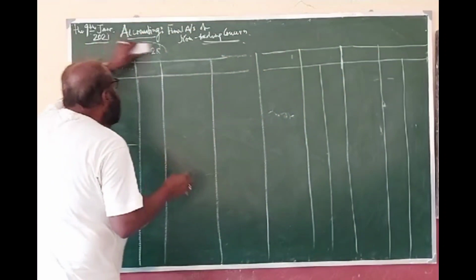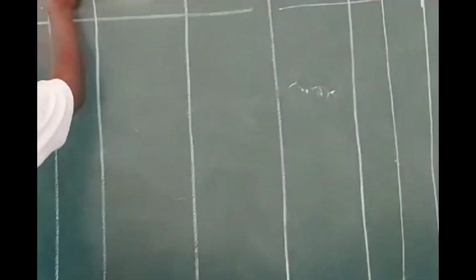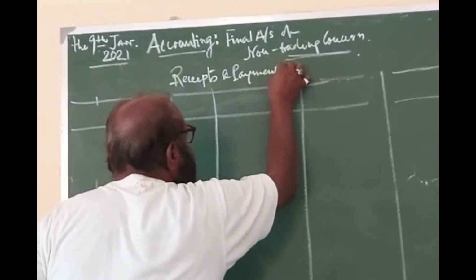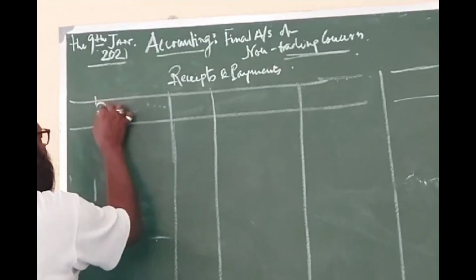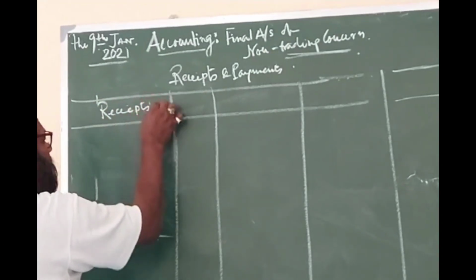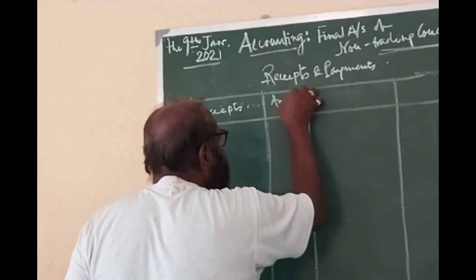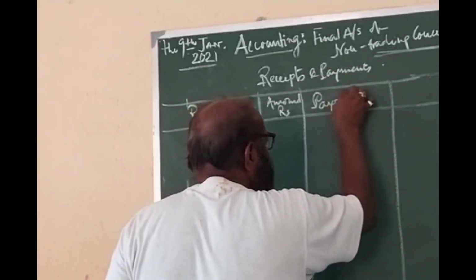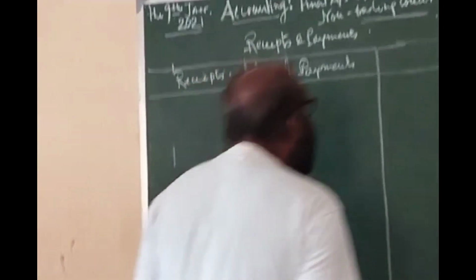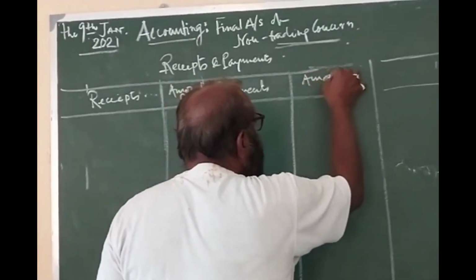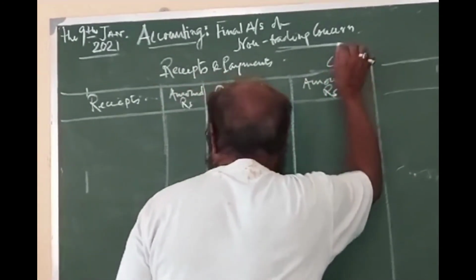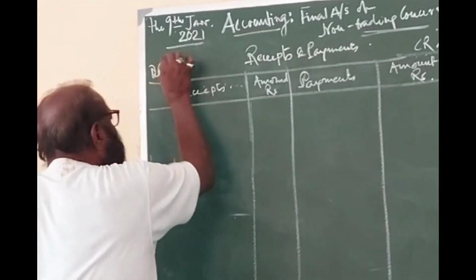So friends, it is the receipts and payments account. Here we record all the receipts, and we record the payments.